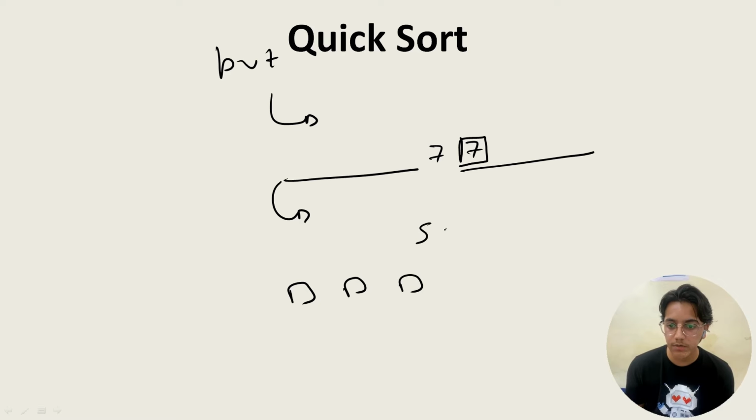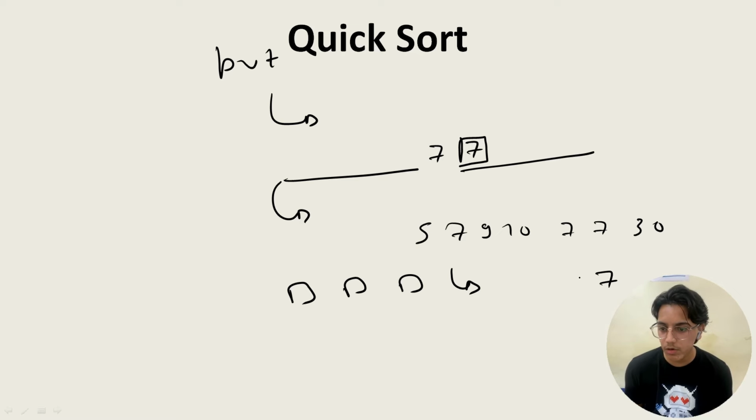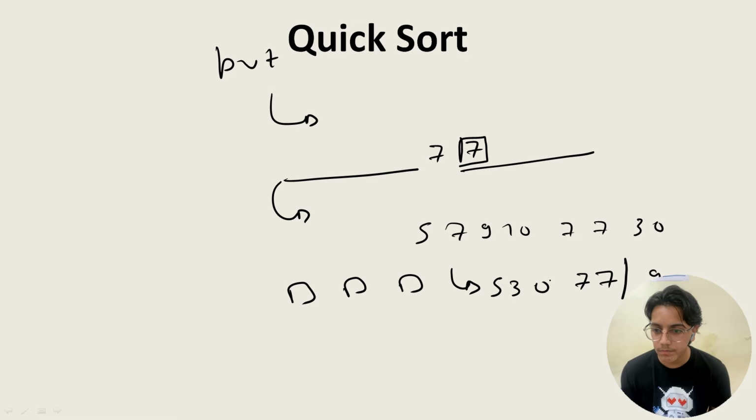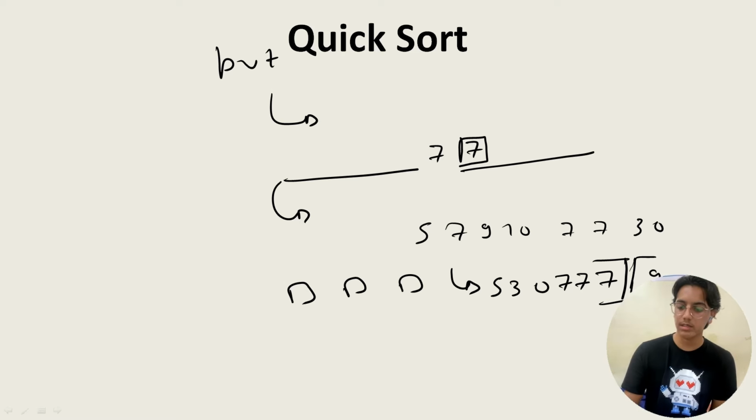Supposedly the question is 5, 7, 9, 10, 7, 7, 3, 0. So after one partition using pivot as 7, we might get an answer where all the elements on the left of the pivot element have to be less than or equal to 7. So 5 would come, then 3 would come, 0 would come. Then 9, 10, and one more 7. Yes. So this is after one partition. The array will look like this. This could be asked and we have to take this.